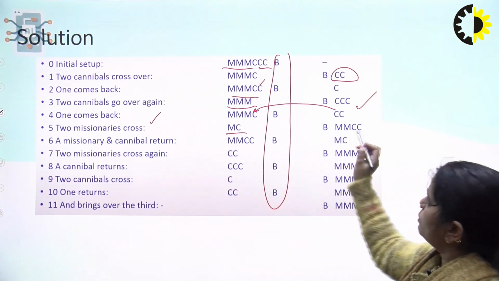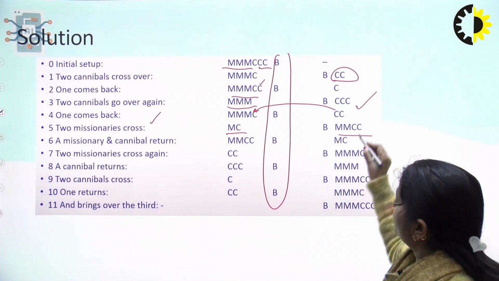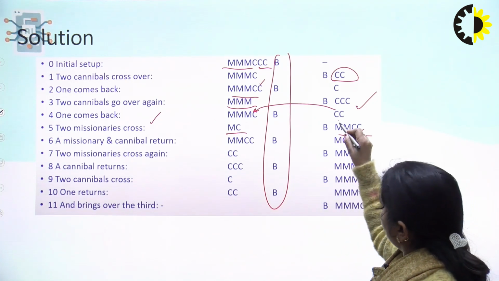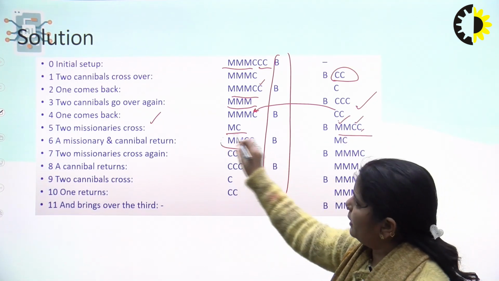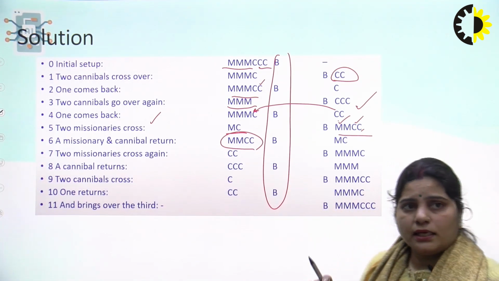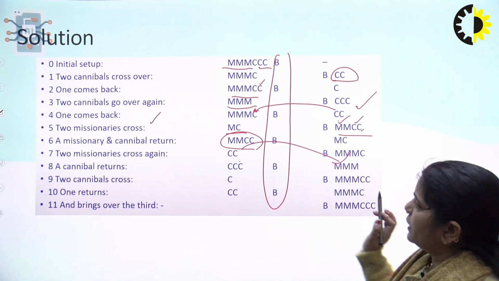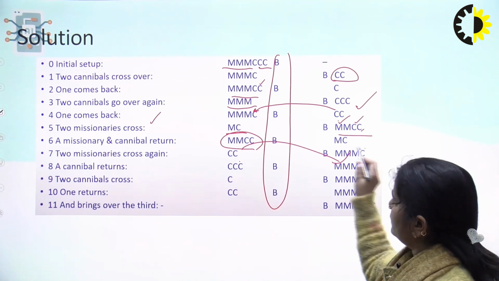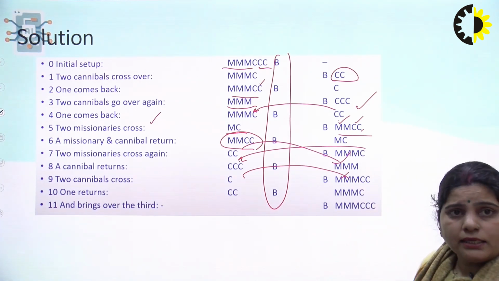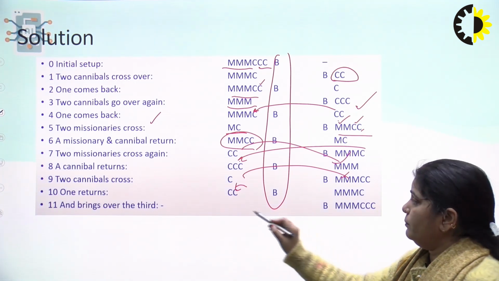Then what happens? The 2 missionaries also cross over to the other side of the river. Then a missionary and a cannibal return, so from that side 1 missionary and 1 cannibal return back. So on both sides the number of missionaries is greater than cannibals. Then 2 missionaries cross over again, and a cannibal returns back. Then 2 cannibals cross over to the other side, then 1 returns, and then 1 brings over the third.